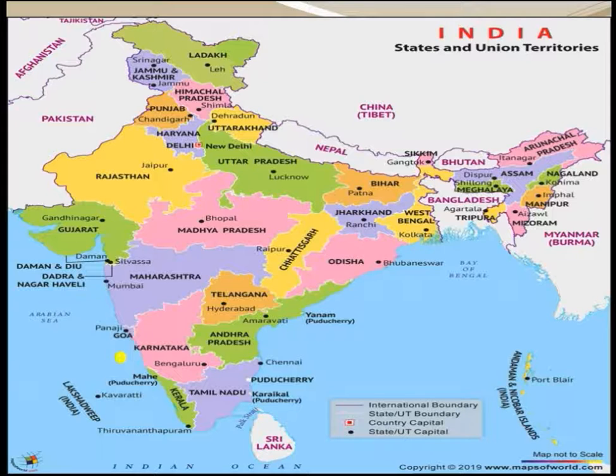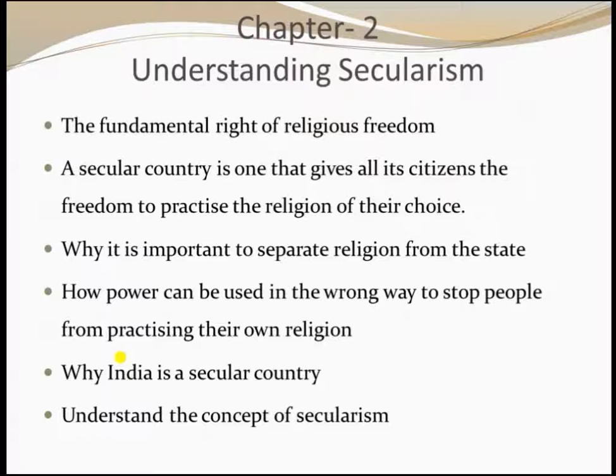Next, let's move on to chapter 2, that is understanding secularism. Under this, let's see some important points. The fundamental rights of religious freedom.